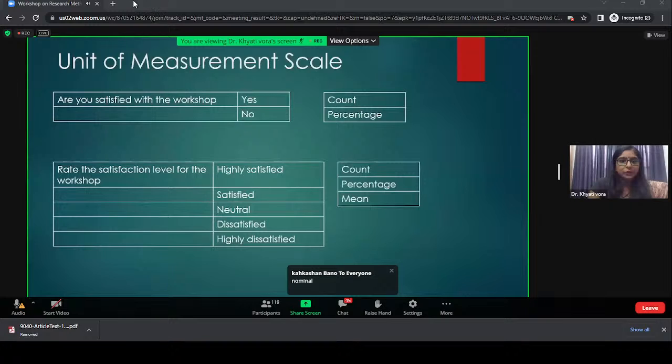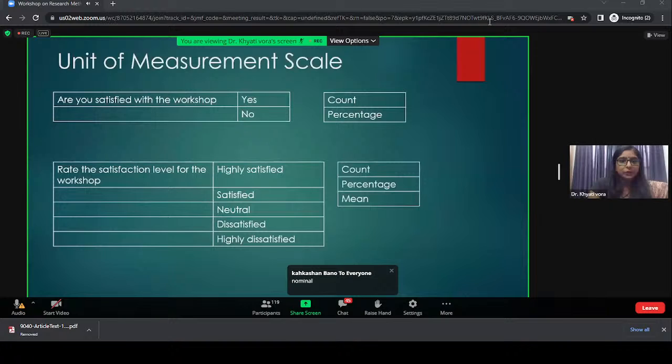Then again, I'm assigning an interval to my responses. Hence, we say this is an interval data. But in normal language, we say scale data. But what will now happen, apart from count and percentage, you can go ahead and find a mean. So mean cannot be found in the earlier two cases, in nominal and ordinal. Here you can find the mean of something. I hope things are getting a little clear.